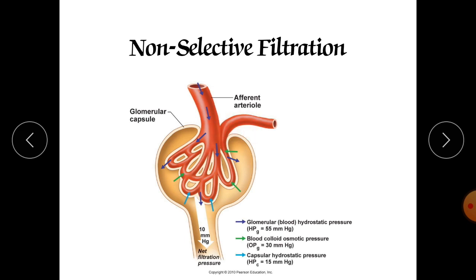Means glomerular blood hydrostatic pressure 55 minus blood colloidal osmotic pressure 30 minus capsular hydrostatic pressure 15, means 55 minus 45, which is 10 mmHg. So our net filtration pressure is 10 mmHg.